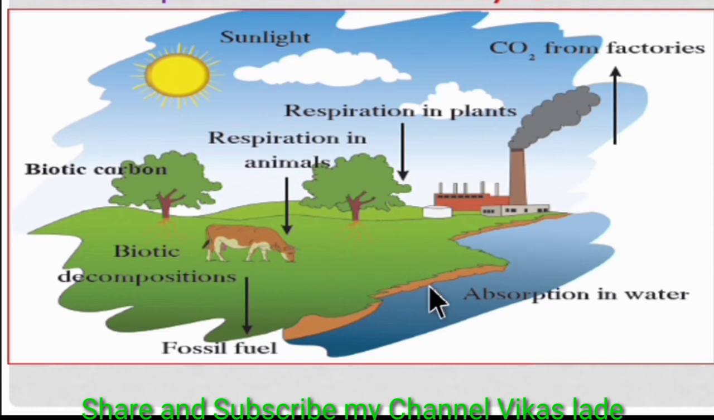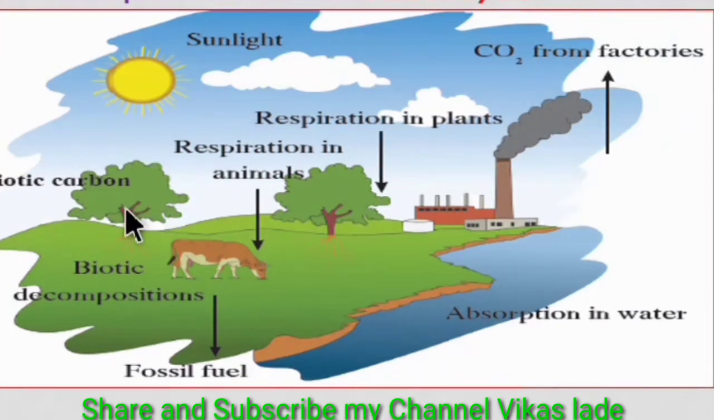I repeat again briefly. Plants convert carbon dioxide into carbohydrates by the process of photosynthesis. Herbivores feed upon the plants. Carnivores feed upon the herbivores. Apex consumers feed upon the carnivores. In this way, biotic carbon is transported into the apex consumer. Then after the death of all consumers, carbon dioxide is released again into the atmosphere.